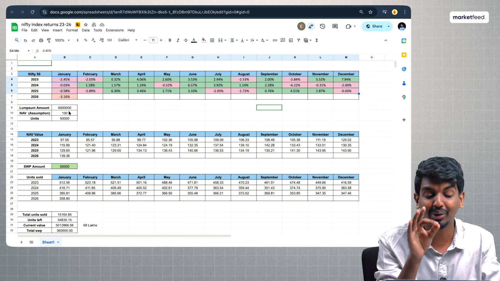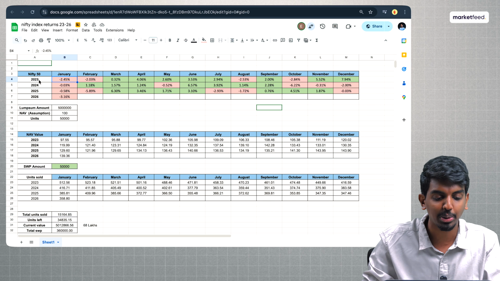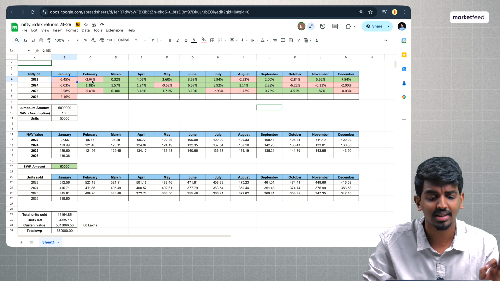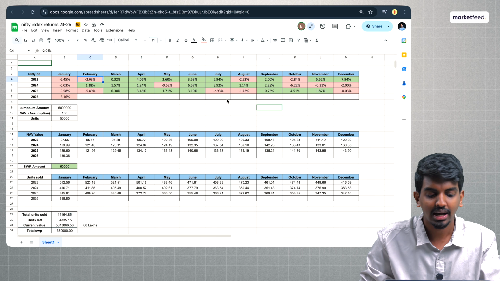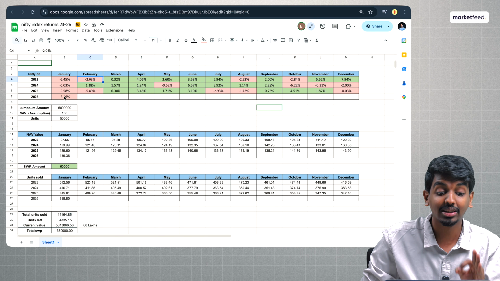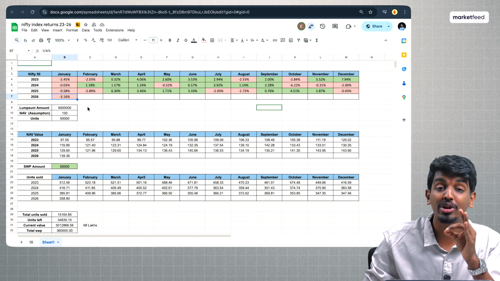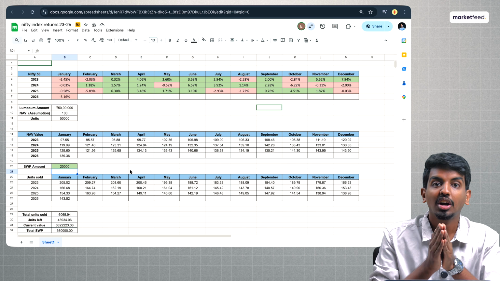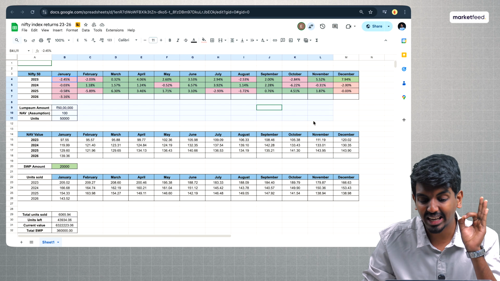Real numbers, even with the recent monthly falls, right? So January, you can see that 2023 Nifty fell by 2.5%, then fell by another 2%. Then it had multiple months of green. Then even when you're looking into the latest 2026 number, you can still see it is nearly 3.16% in the red. So you understand the real data that we're going to feed into the system, Nifty's real return over the last 3 years.